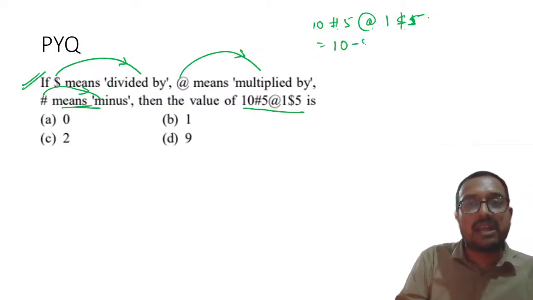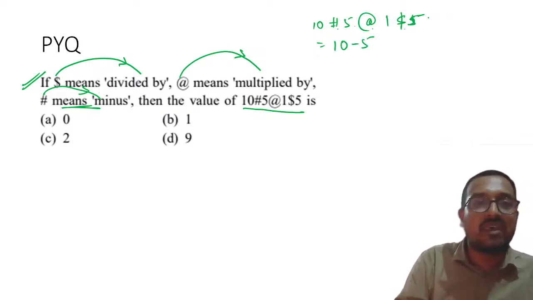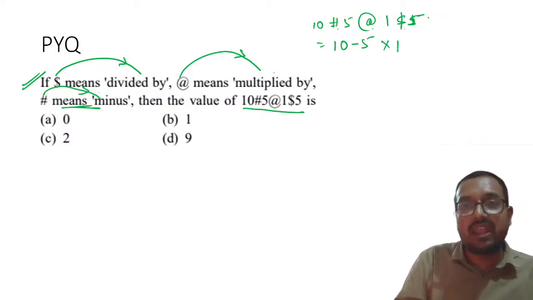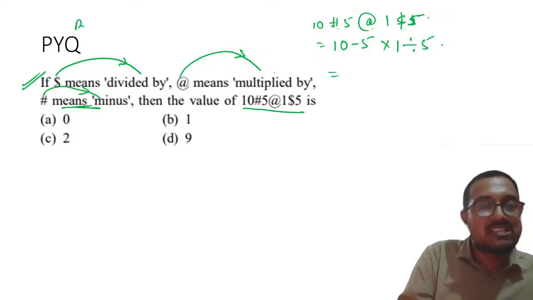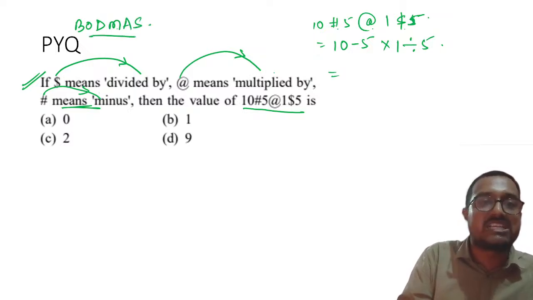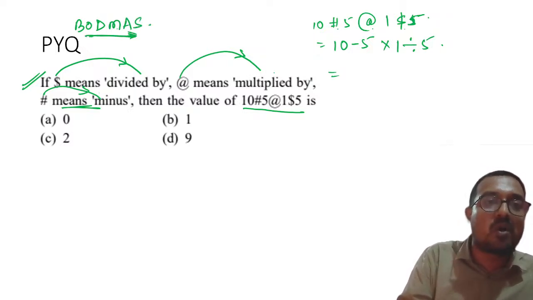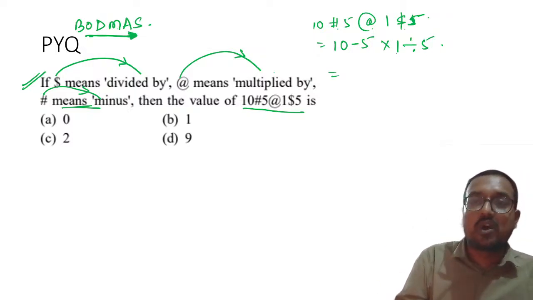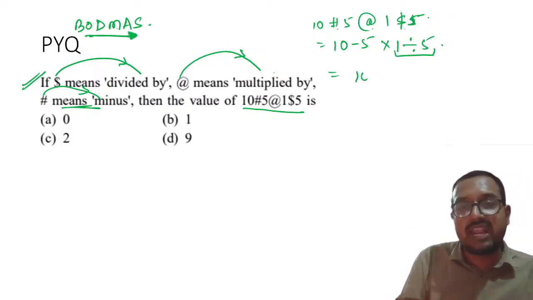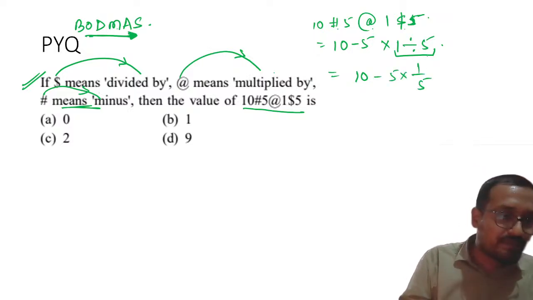Why? Because 10 minus 5, right? 10 minus 5 at the rate means multiplied by 1 divided by 5. So my dear students, you all know the BODMAS rule, that is bracket, of, division, multiplication, addition, subtraction. So you always perform operations on any equation in this order itself. So here there is no bracket, but there is division. So I will write it as 10 minus 5 multiplied by 1 by 5.